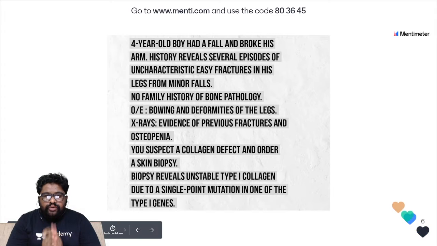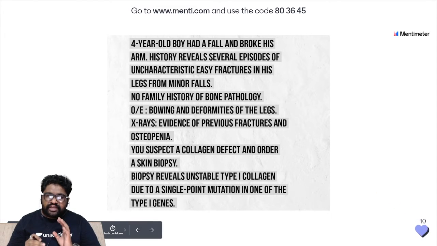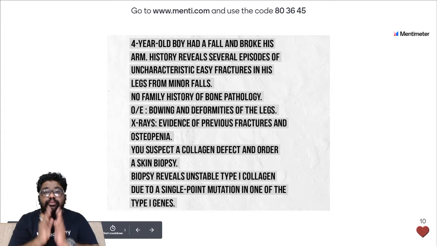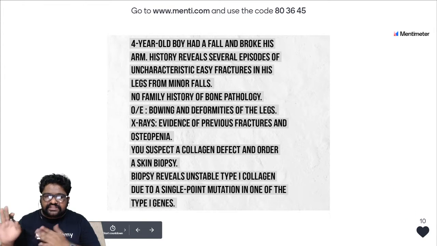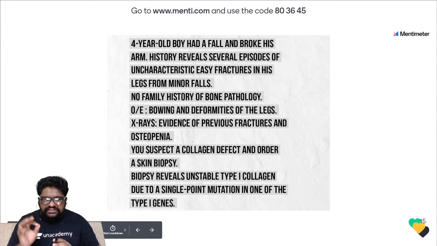A 4-year-old boy had a fall and broke his arm. History reveals several episodes of uncharacteristic easy fractures in his legs from minor falls. No family history of bone pathology. On examination, bowing and deformities of the legs are noticed. X-rays are showing you evidence of previous fractures and osteopenia. You suspect a collagen vascular disorder and you order a skin biopsy. Biopsy reveals unstable type 1 collagen due to a single point mutation in one of the type 1 genes.